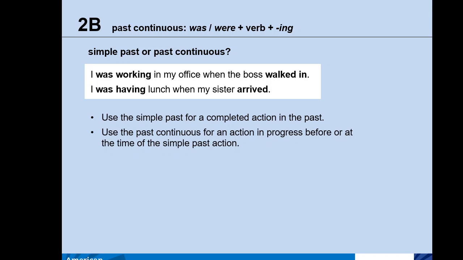On the other hand, if we are using the past continuous, we might say that it was used for an action in progress, or an action with some progress before or at the time that we have used an action in the past with the simple past. Okay, so we may say that if, like in the example here, we have an action in progress and something happened during that action, we have to use the simple past, but for the action with progress we use the past continuous.